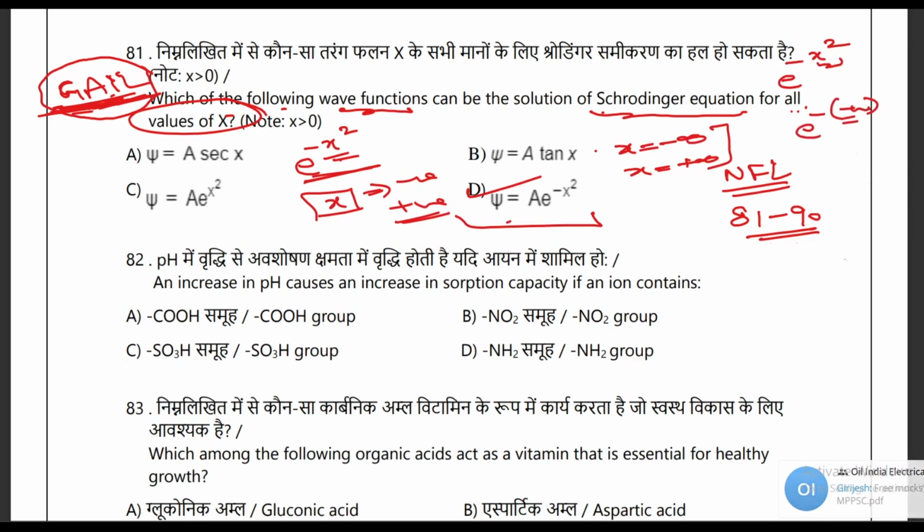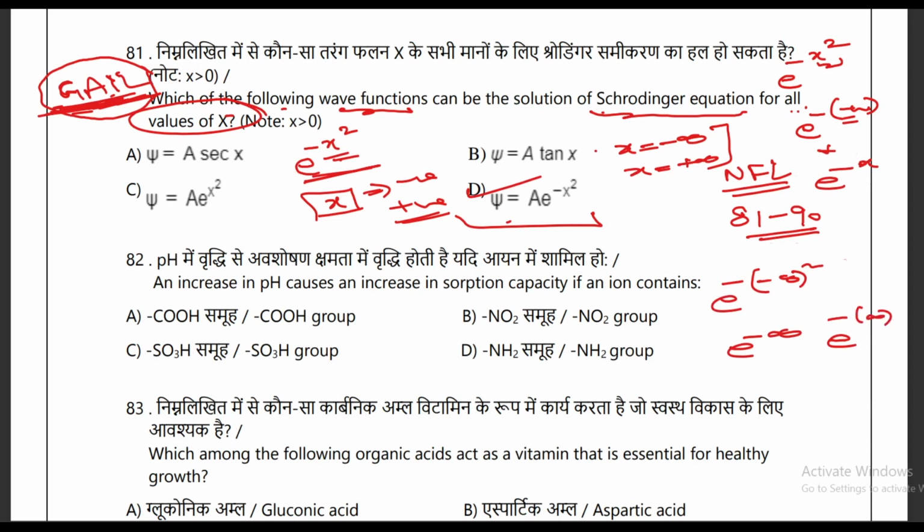At the end you will get e raised to power negative of any number. Suppose you take minus infinity: e raised to power minus infinity square, in that case you get e raised to power minus infinity. If you take any positive value of x, or positive infinity, in that case you will also get e raised to power minus infinity. At the end you will get 1 over e power infinity in each case, and 1 over infinity